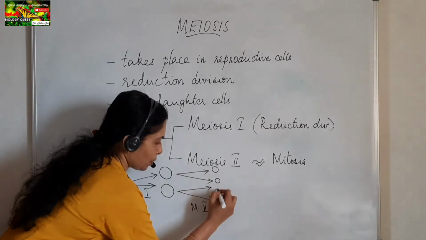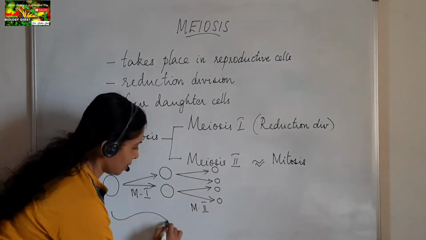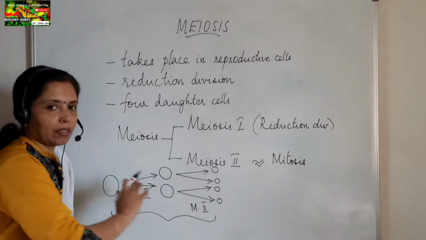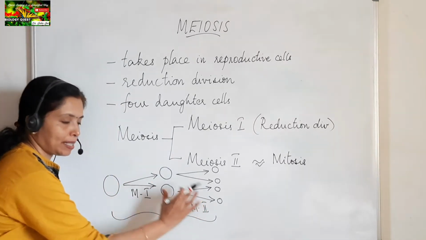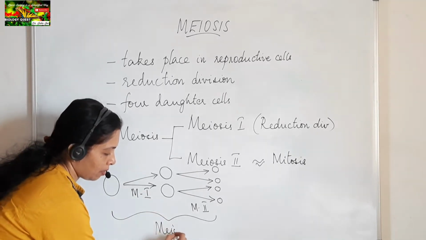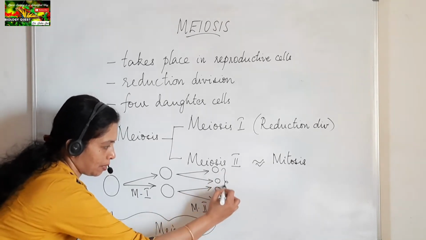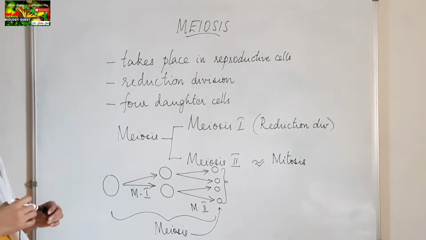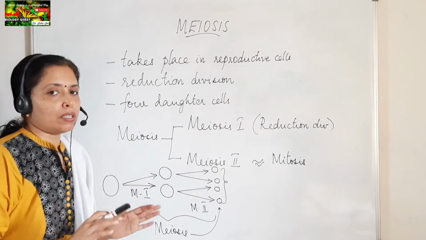And each will produce 2 daughter cells. So at the end, the entire thing is meiosis. The meiosis includes meiosis 1 as well as meiosis 2. So at the end of meiosis, 4 daughter cells will be produced. So that is in general about meiosis.